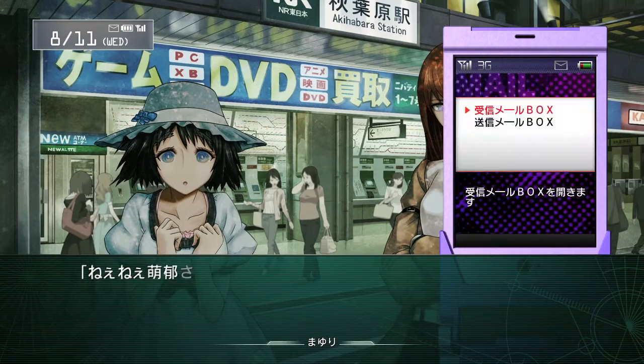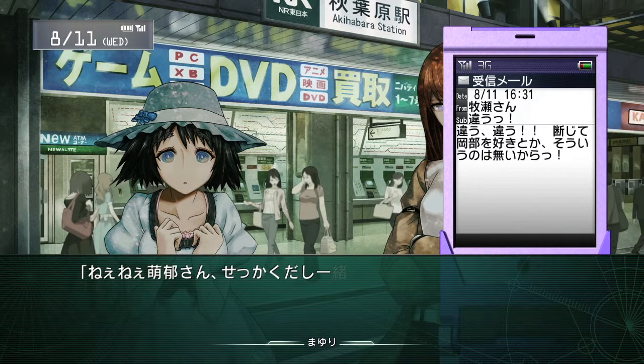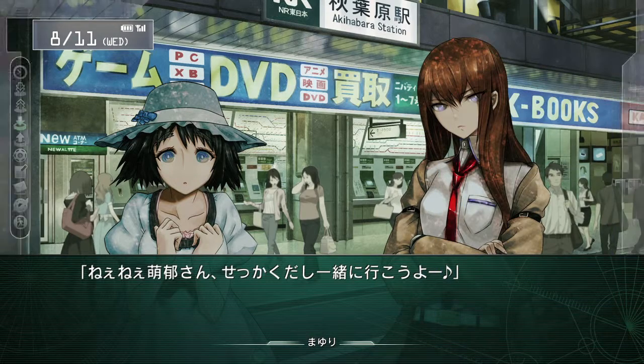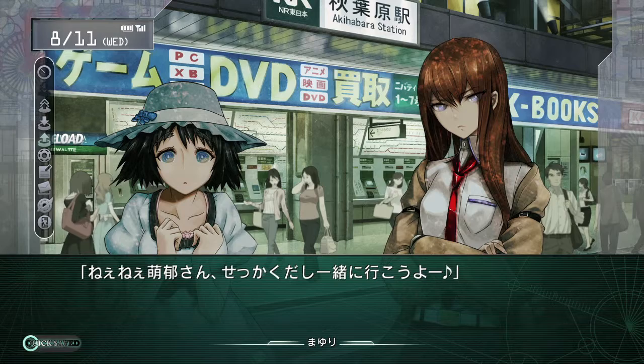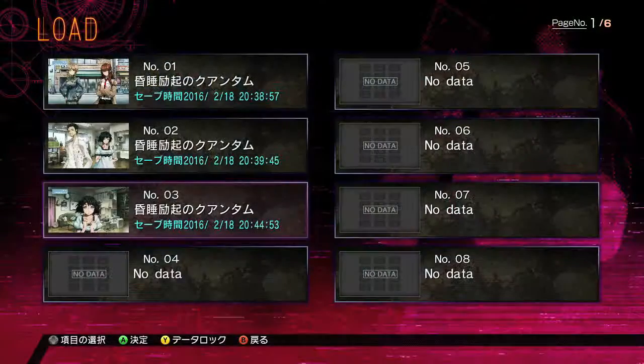Alright, once you open up your phone, make sure you read the second most recent text message, so the one that's unread, and that should knock that one off the list. As soon as you do that, make sure you bring up the menu. You want a quick save, and this time we are going to load from another save. We are going to load from slot number 3.